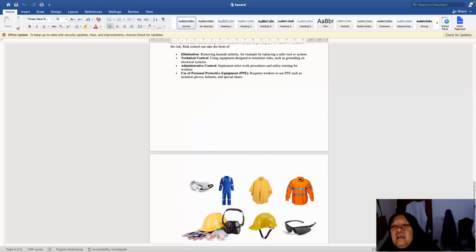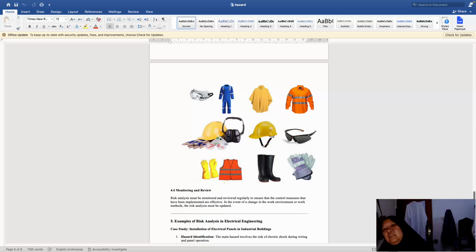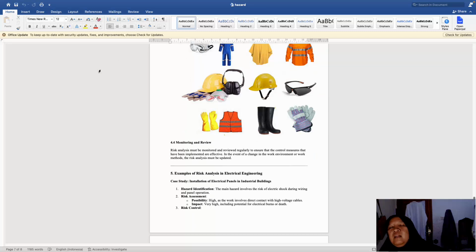Like this insulation glove, yeah, and then glasses, and then this is for the head, to protect the ear, and then the glove made from plastic, rubber, and there are safety clothes, it depends on what it is for, and then safety shoes, and this is a vest, and then this is a helmet, to prevent injury if something is falling, usually in technical and civil engineering.